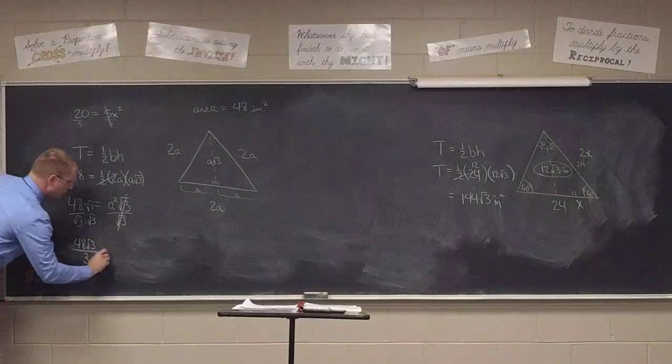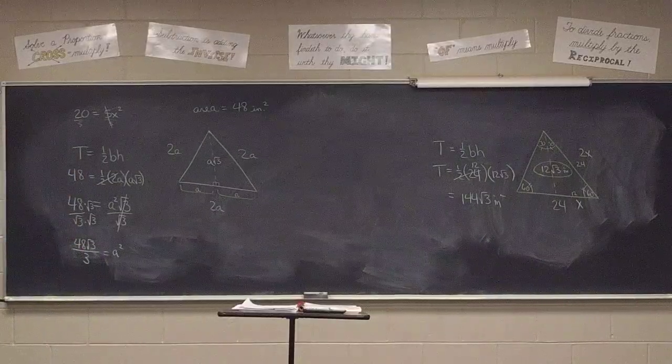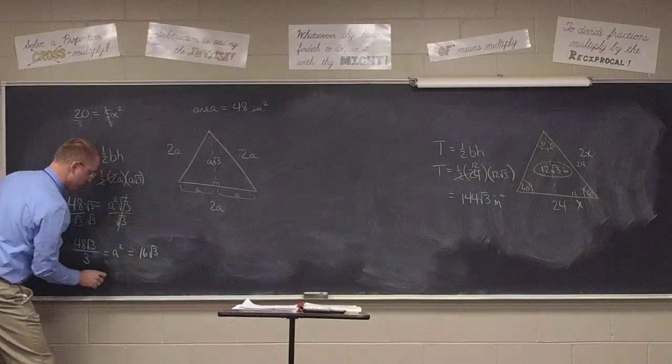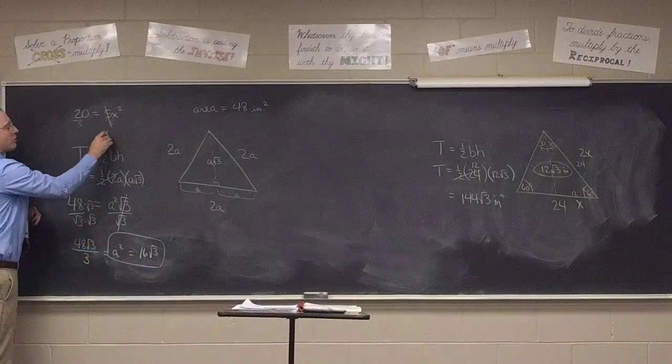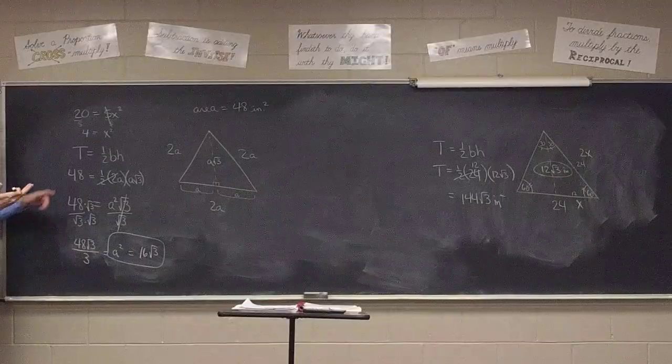And then I can further do a little bit of reducing here. 48 divided by the 3, class. 16. So we end up with a squared is 16 times the square root of 3. Well, here we would get x squared equals 4 if we divided away the 5, right? What would I do next?